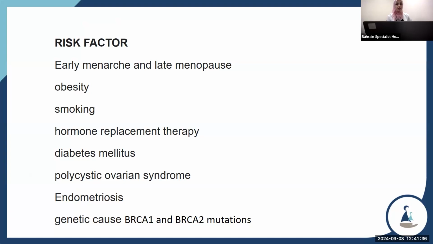Risk factors: early menarche, late menopause, obesity, smoking, hormone replacement therapy, diabetes mellitus, polycystic ovarian syndrome, endometriosis, and genetic factors, meaning BRCA1 and BRCA2 mutations, which account for more than 5% of ovarian cancers.